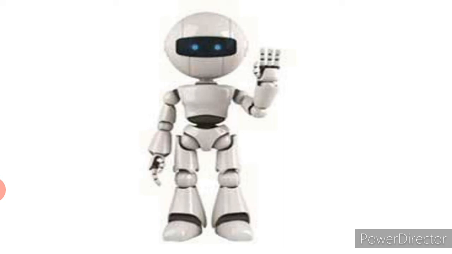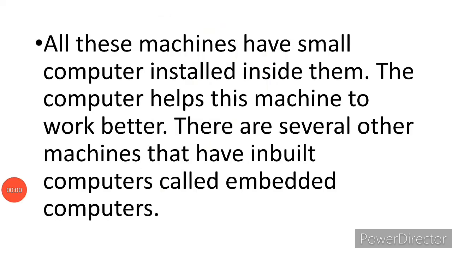It doesn't mean that they have a full computer in them with CPU, keyboard, and mouse. No, they have a small computer fixed inside them. The computer helps these machines to work better.